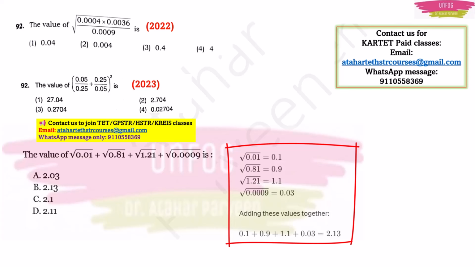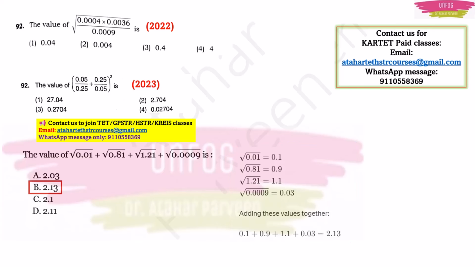Like that only, square root of 81 is 9, right? So here it is 0.81, so it will be 0.9. Square root of 121 is 11, right? Here you have 1.21, so the square root of 1.21 will be 1.1. Similarly, the square root of 9 is 3, but here there are 3 zeros after the decimal point, so you will have a 1 0 after the decimal point, so the answer will be 0.03. Now as per the question, you just have to add up all these values and your answer will be 2.13. Option B will be the correct answer.